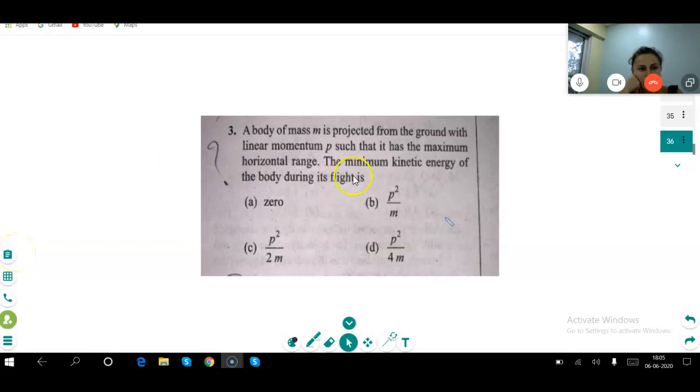Momentum p such that there is the maximum horizontal range. The minimum kinetic energy of the body during flight is... minimum kinetic energy of the body during its flight, correct? Yes. Minimum kinetic energy, correct?